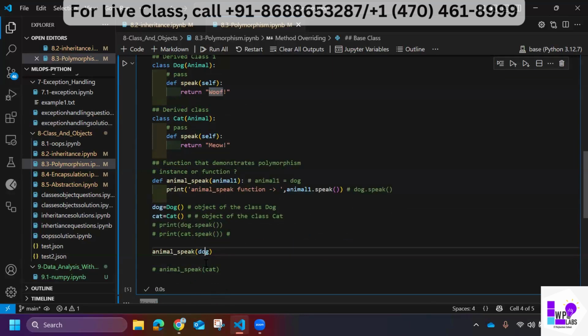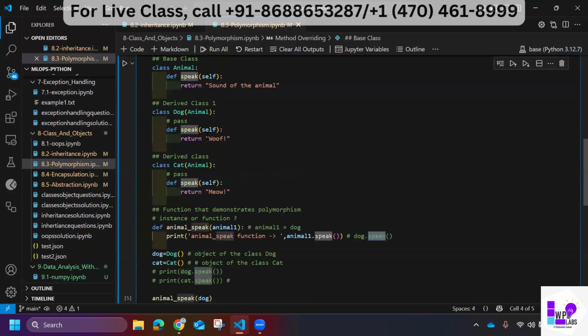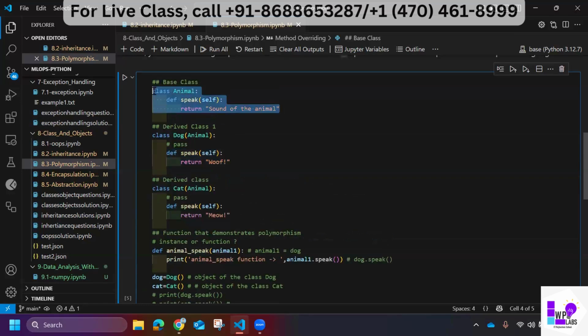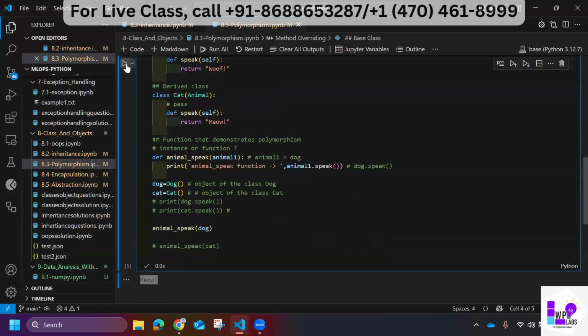Because animal one is equal to dog. So dog.speak means what? It will go to the dog class and first try to find whether the speak function is implemented here or not. If implemented, it will return. If not, it will go to the parent class. So let's run this. See, the animal_speak function is telling woof.